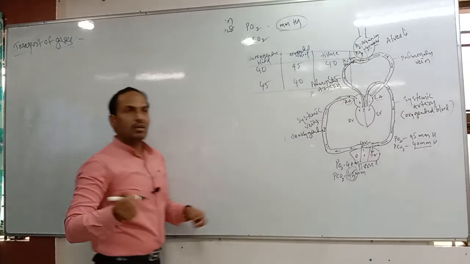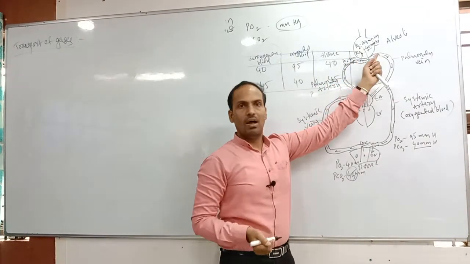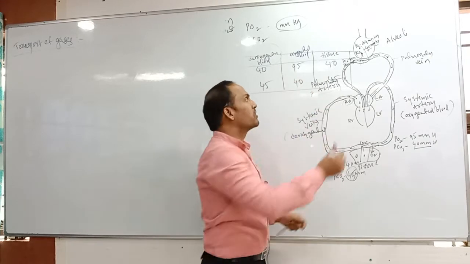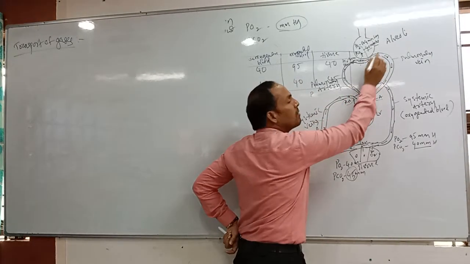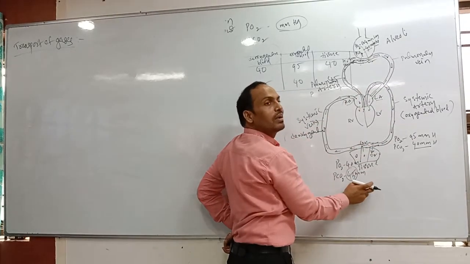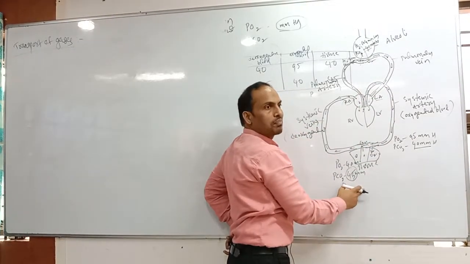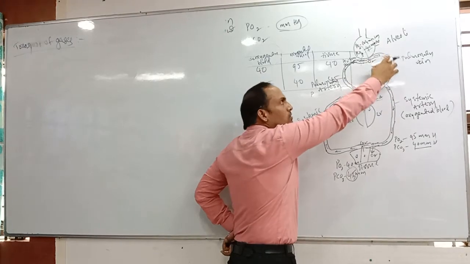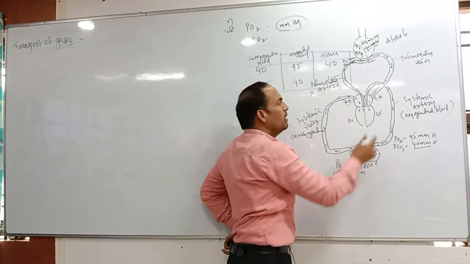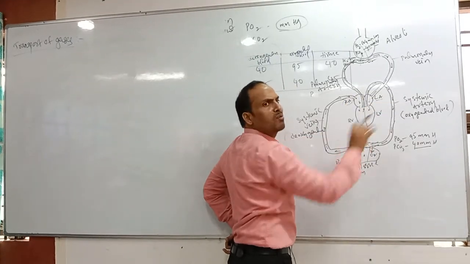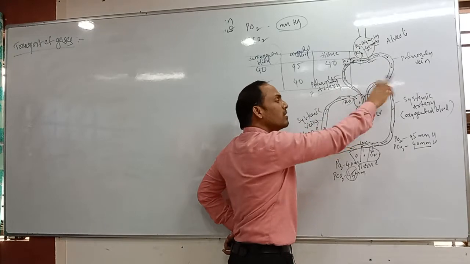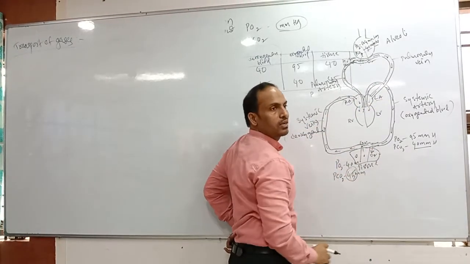Oxygen, after the diffusion occurs in the alveoli, correct? Which gas capturing occurs here? Oxygen capturing occurs. Now this oxygen has to go to tissues, correct? So for oxygen to reach the tissues, it goes through blood only, and via the heart pumping. That's why oxygenated blood goes from the lungs to the heart and then to the tissues.